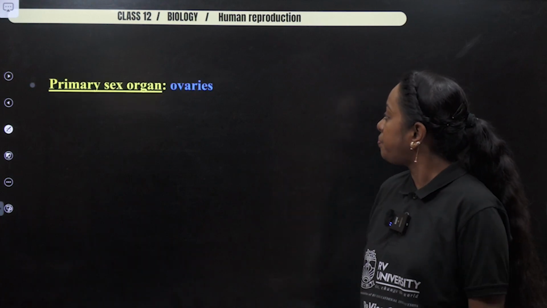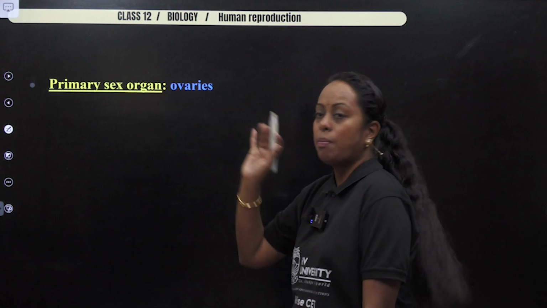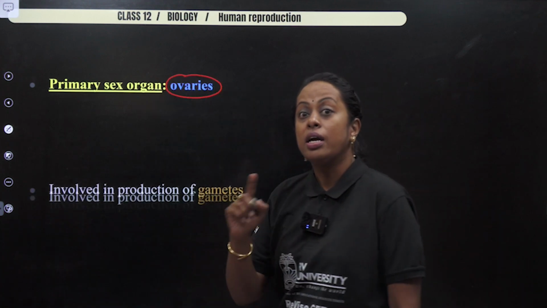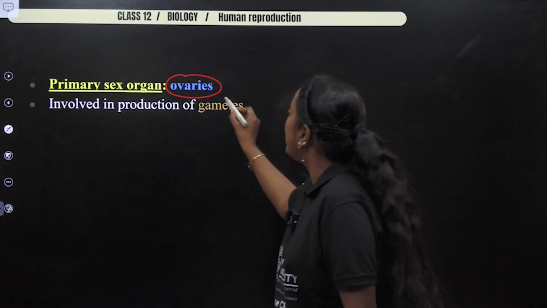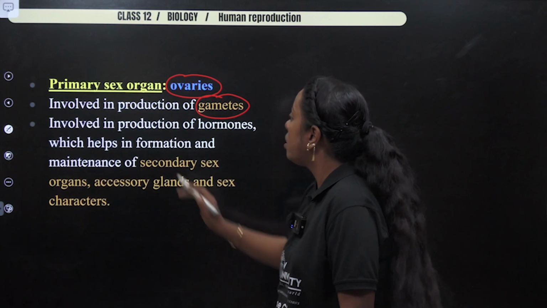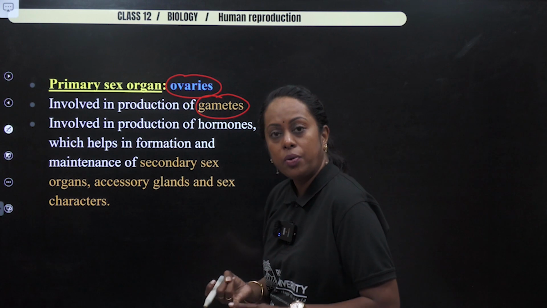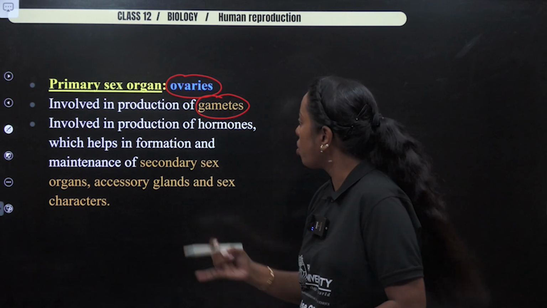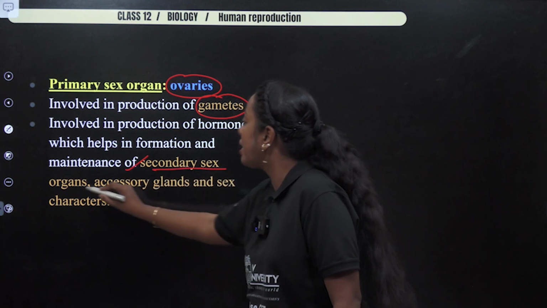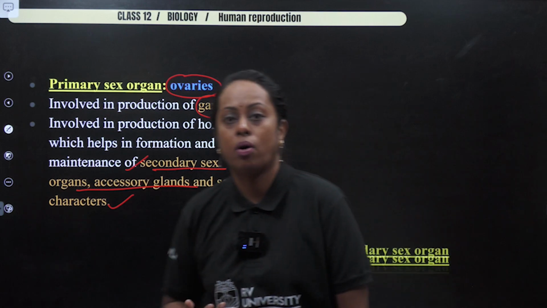Now with this, revising the concept. What have I written? Primary sex organ. And what is the term mentioned here? Ovaries. You know what did ovaries do? They started to produce what? Gametes. The region where gametes are produced. Involved in the production of hormones. Okay. Apart from producing gamete, they are involved in production of what? Hormones. Which helps in maintaining secondary sex organ, accessory glands and sex characters in female body.